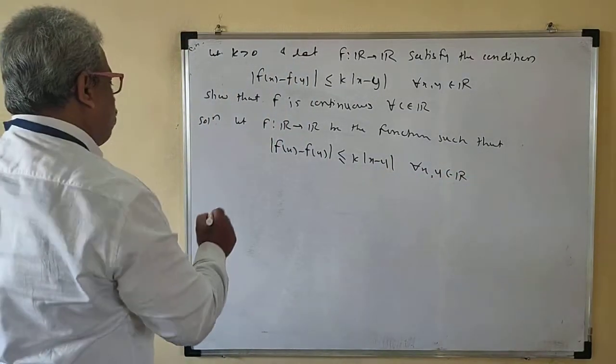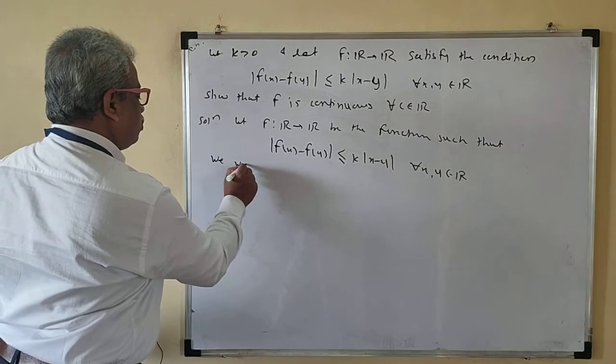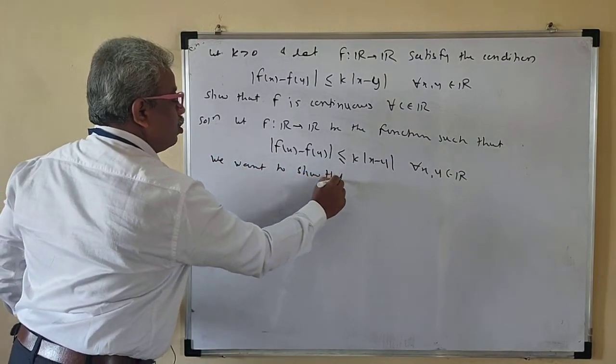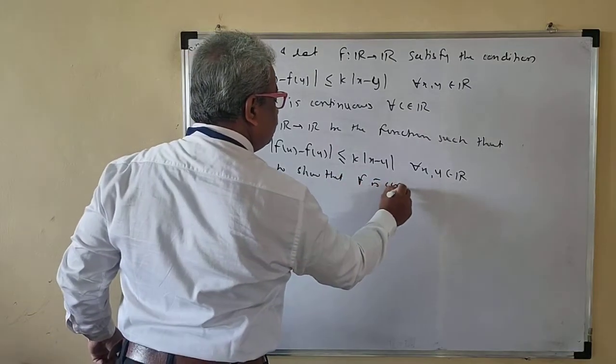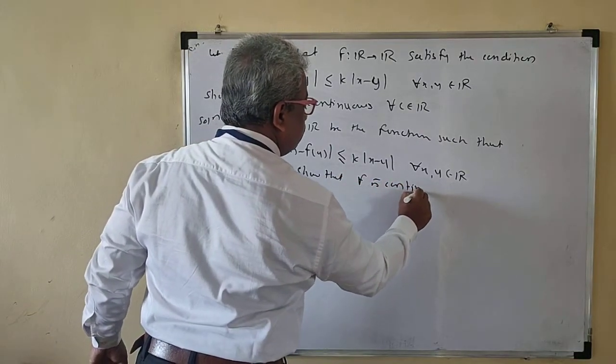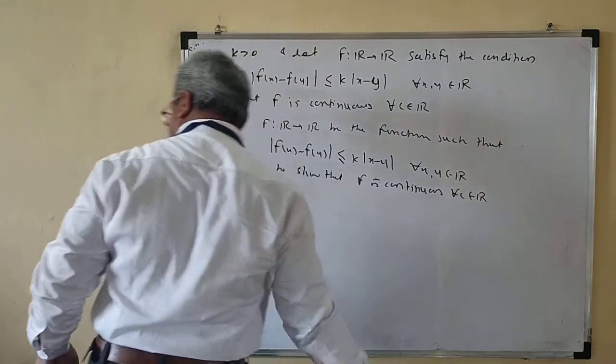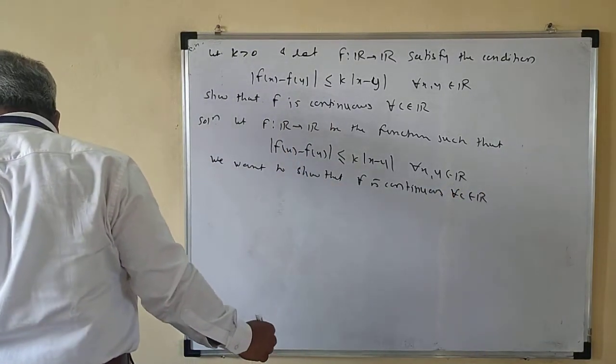We want to show that f is continuous for all c belonging to R.